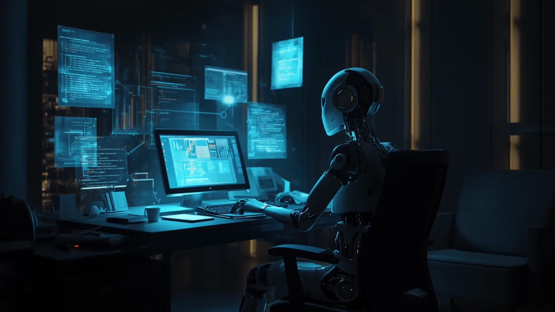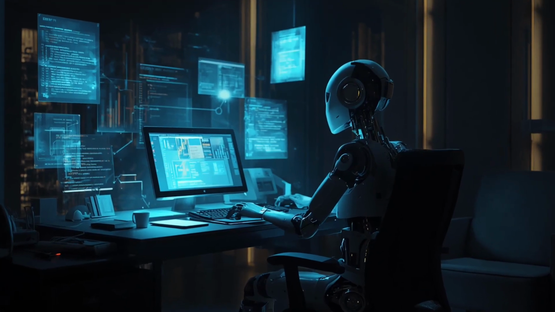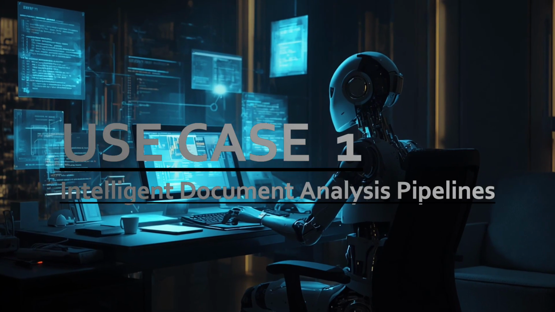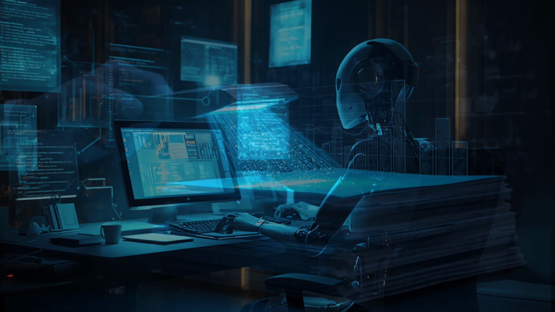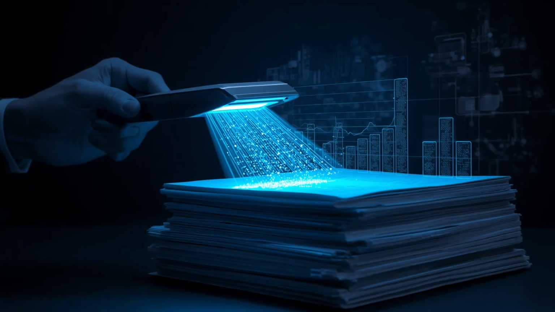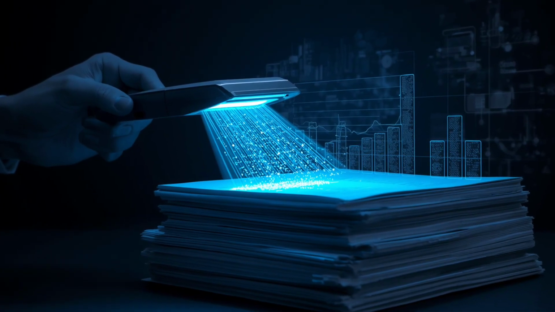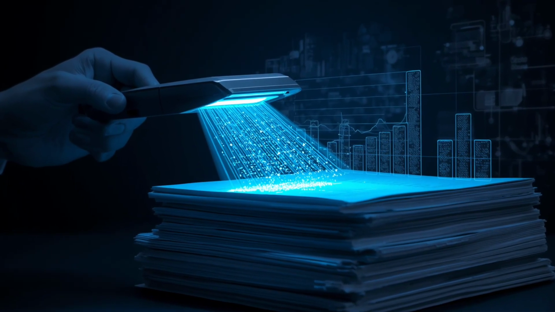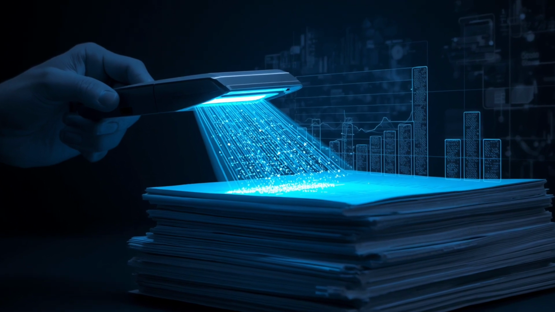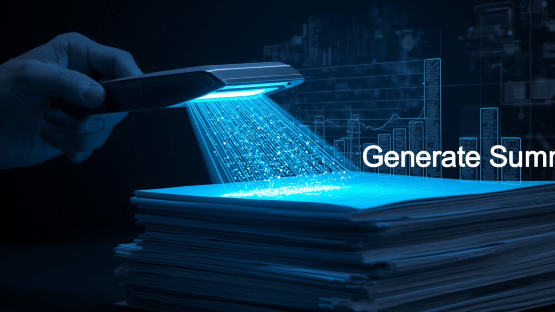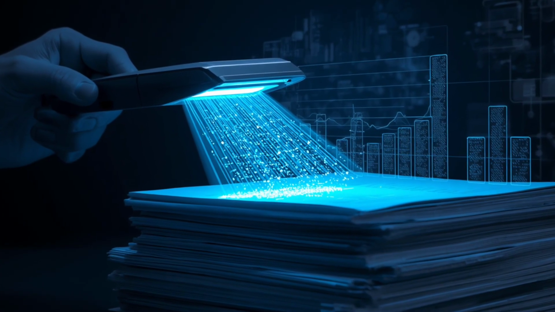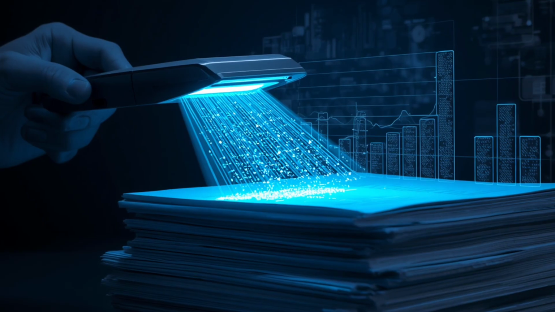Now let us get practical. What can you actually build with this? Use case 1, intelligent document analysis pipelines. If you are dealing with large contracts, research reports, financial filings, or compliance documents, M3 can hold the entire document in context, understand it deeply, extract structured data, flag anomalies, and generate summaries. No chunking tricks, no retrieval workarounds. Just feed it the document and ask your questions.